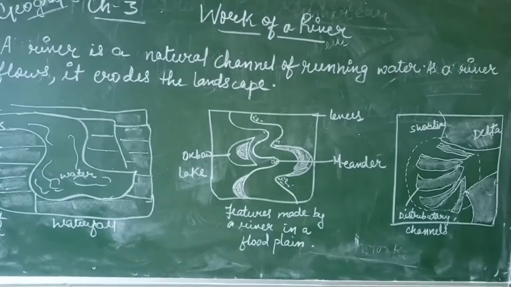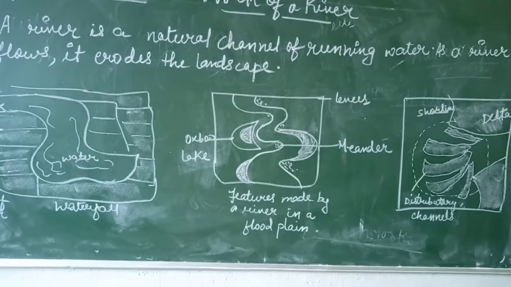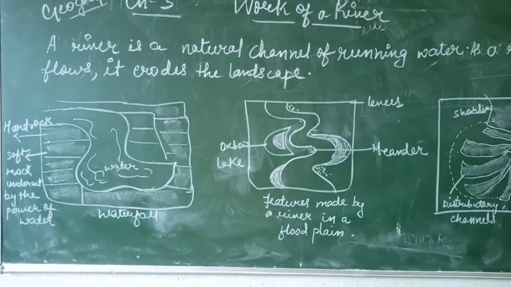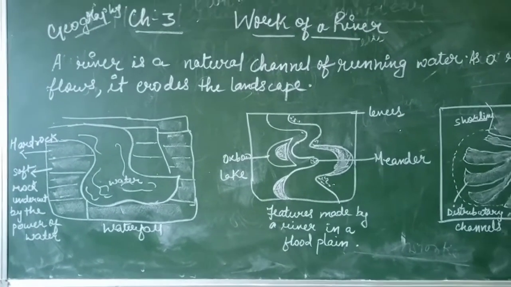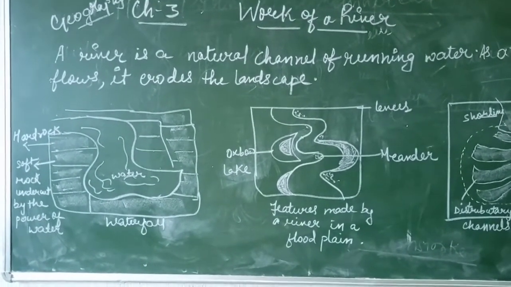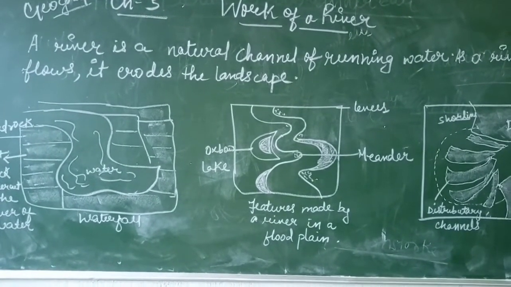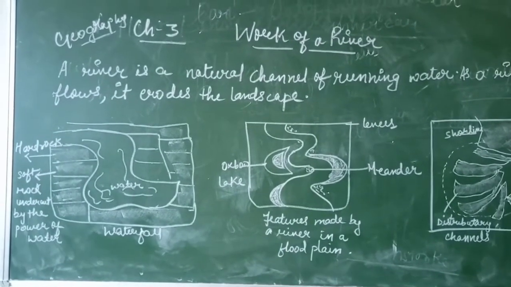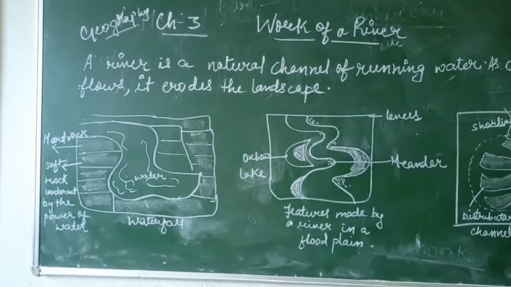So this is your waterfall. You can see the diagram here.